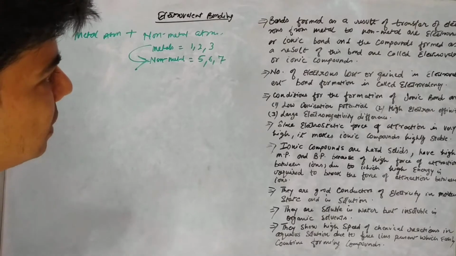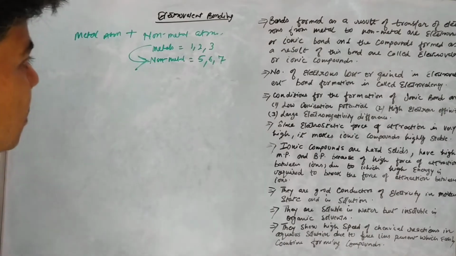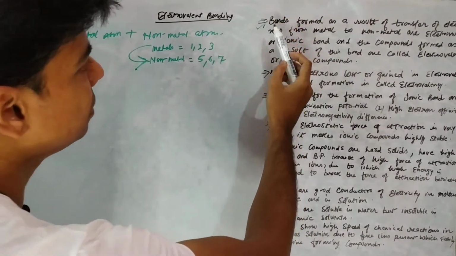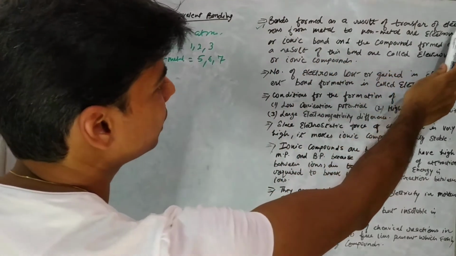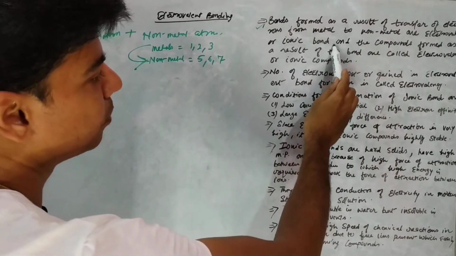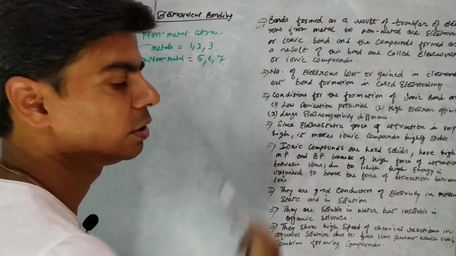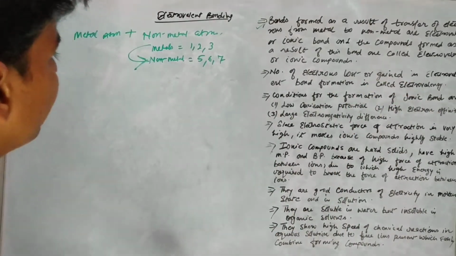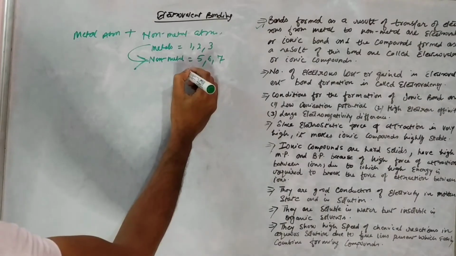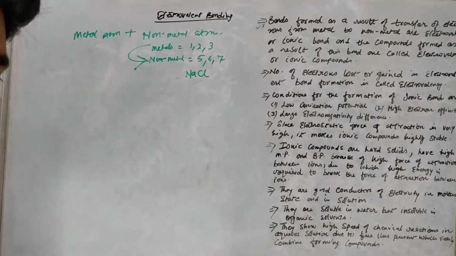Let's take an example that will make our understanding better. First, let's go through this definition. Bonds formed as a result of transfer of electrons from a metal to a non-metal are electrovalent or ionic bonds, and the compounds formed as a result of this bond are called electrovalent or ionic compounds. So let's take the example of sodium chloride. Sodium chloride is an electrovalent compound.